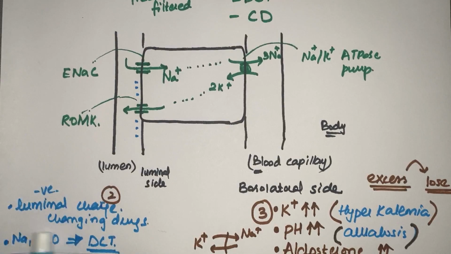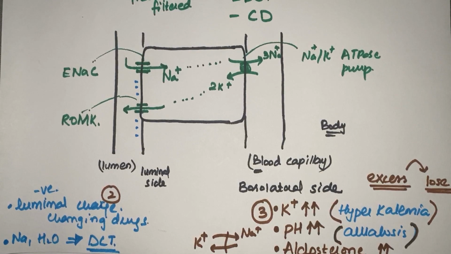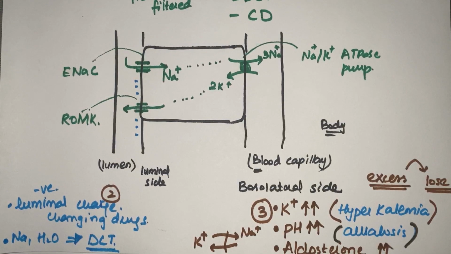Plus there are the luminal charge changing drugs, for example if the patient is taking potassium sparing diuretics, which are called amiloride. It changes the luminal charge, and they can then cause hyperkalemia. So yes, this is how potassium is regulated in the body. And just at the end, the tight regulation occurs in the distal convoluted tubule and the early collecting ducts of the kidney. So I hope many of the concepts of potassium regulation will be clear now.